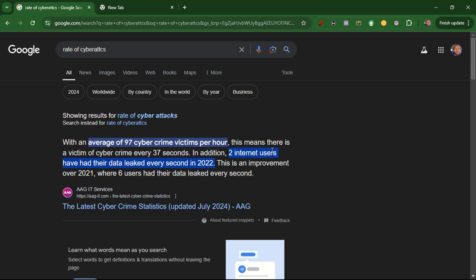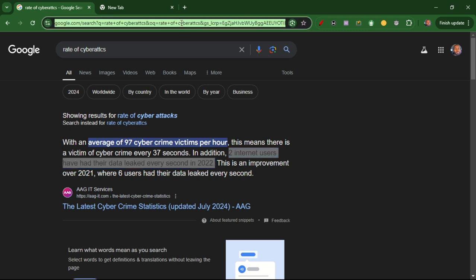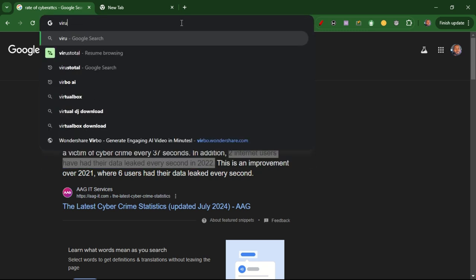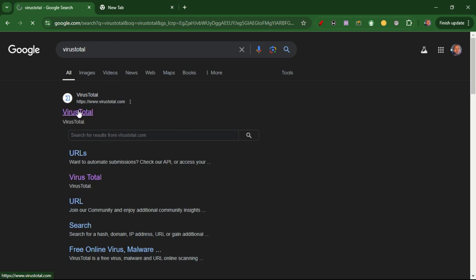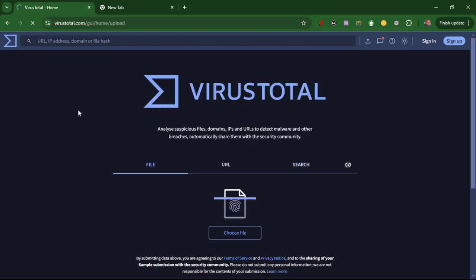Okay, now let's leave that. Let me show you. If you're on the internet and you download something a lot, or you're always visiting certain websites, this is what you need to do. You need to come to this website. The name of the website is VirusTotal. I had to Google it, and I'm going to drop the link of the website below. So this is the graphic user interface of VirusTotal.